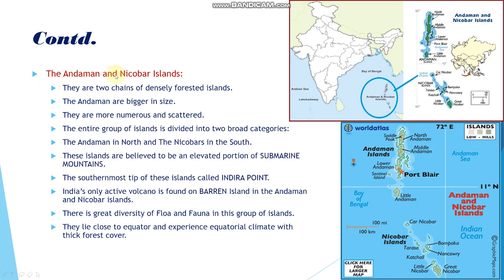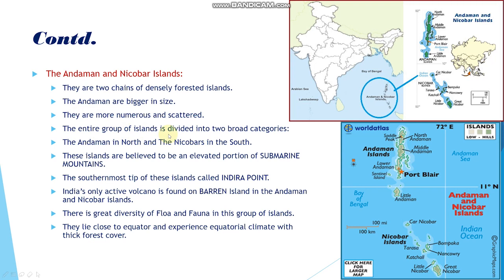Now coming to Andaman and Nicobar Islands, they are two chains of densely forested islands. So here in the first picture, you can see where the Andaman and Nicobar are, and when we expand this, here in this portion we can see some of the island groups. The Andamans are bigger in size. They are more numerous and scattered.